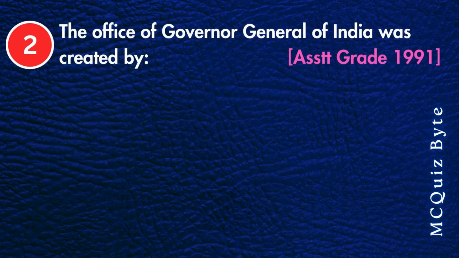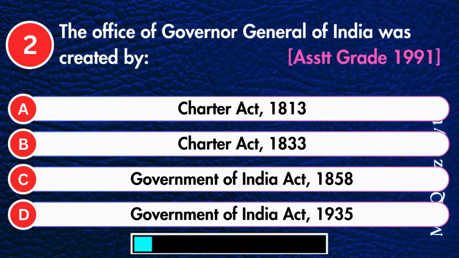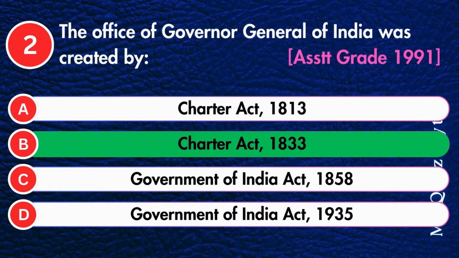The Office of Governor-General of India was created by Charter Act 1813, Charter Act 1833, Government of India Act 1858, or Government of India Act 1935. Correct answer is Charter Act 1833.